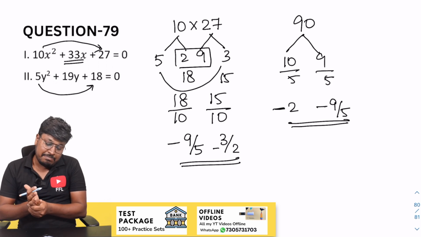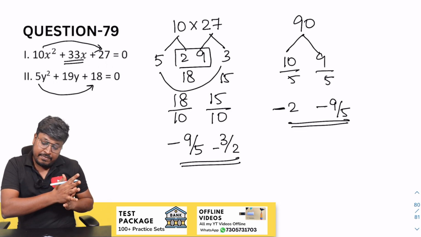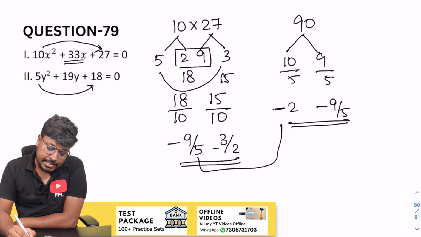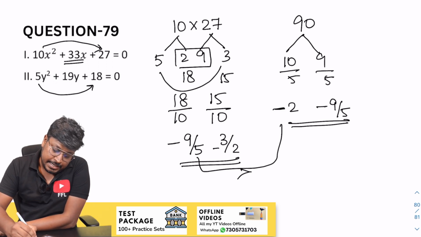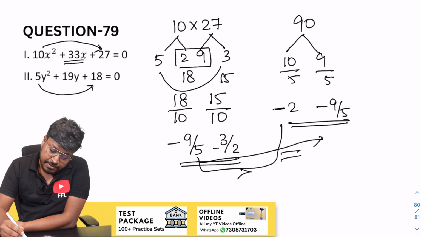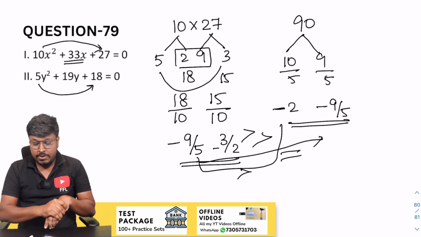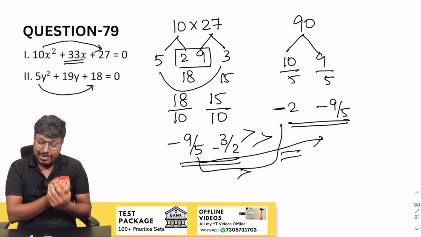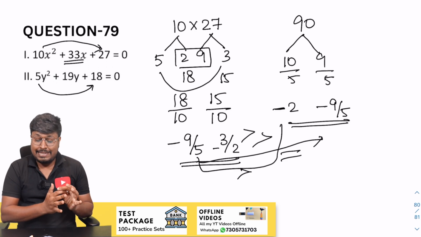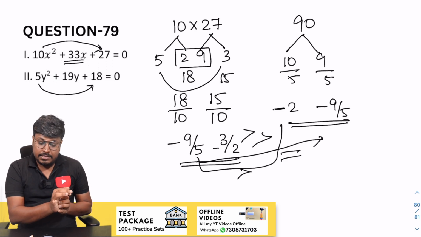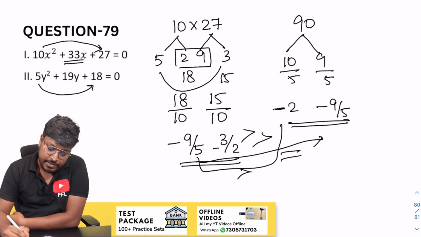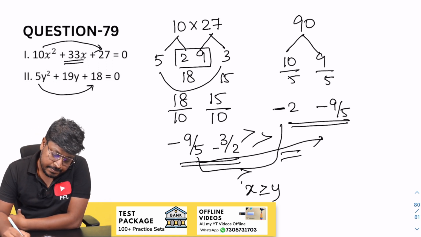So now the comparison part. Minus 9 by 5 and minus 2, minus 9 by 5, x is greater than. Minus 9 by 5 and minus 9 by 5 are equal. Minus 3 by 2 and minus 2, minus 3 by 2 and minus 9 by 5, x is greater than. So finally, after comparing all the x values with the y values, x is greater than for all except one comparison where it seems x is equal to y. So the answer for this question will be x greater than or equal to y.